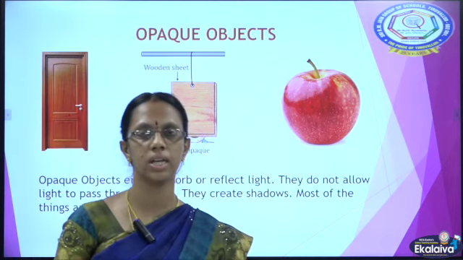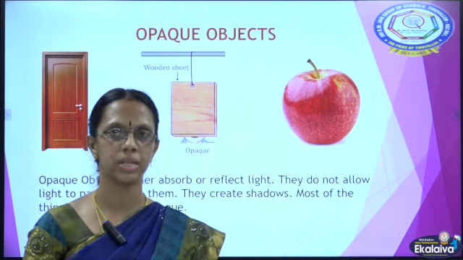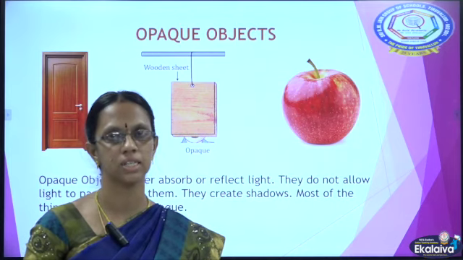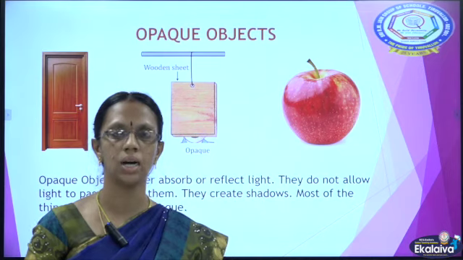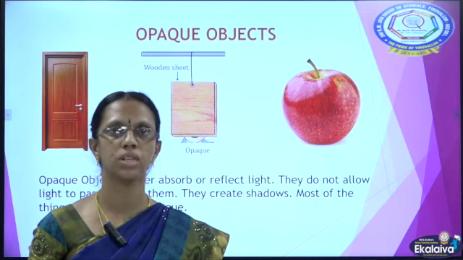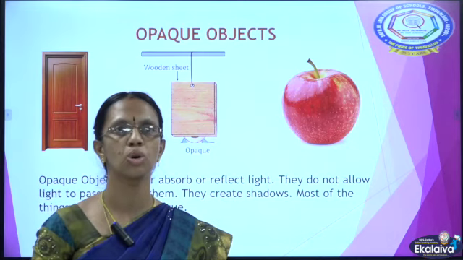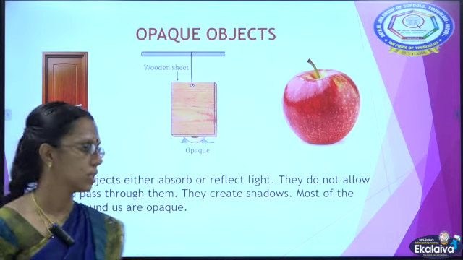Okay, children, now tell me, are we human beings opaque, transparent or translucent? Yes, we are opaque objects because we create shadows and we do not allow light to pass through us.